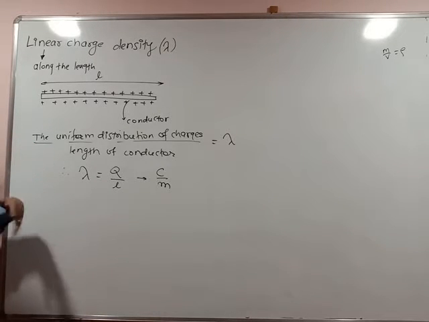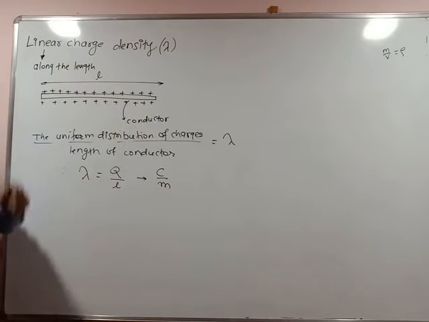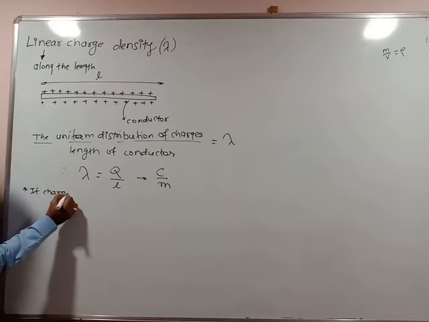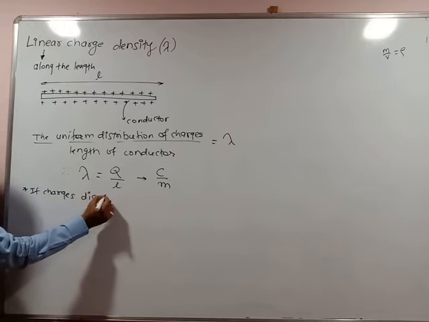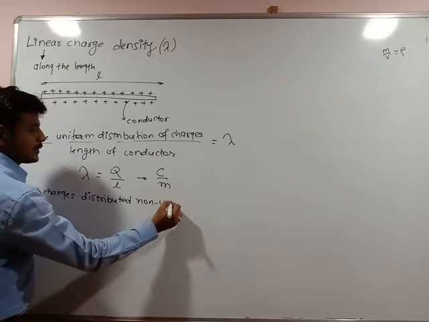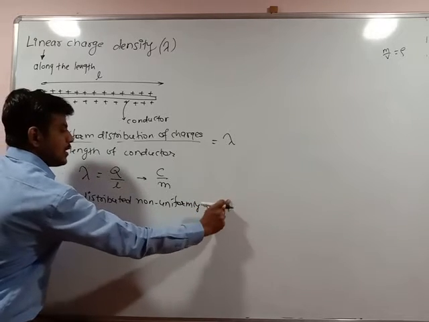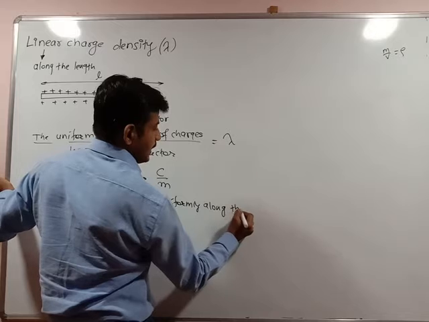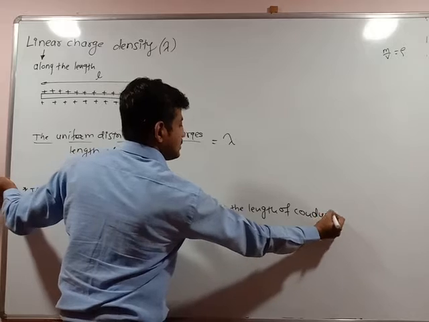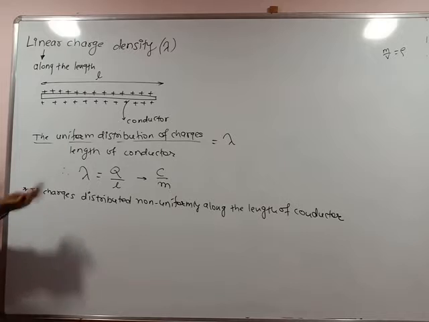If charges are non-uniform, म्हणजे इथे जेवढे चार्जेस तेवढे इथे नसणार, इथे जेवढे तेवढे इथे नसणार, म्हणजे इथे कसं असणार डिस्ट्रीब्युशन? It is non-uniform. If charges are distributed non-uniformly along the length of conductor, then what happens? Charges distribution uniform nahi hai, non uniform hai.